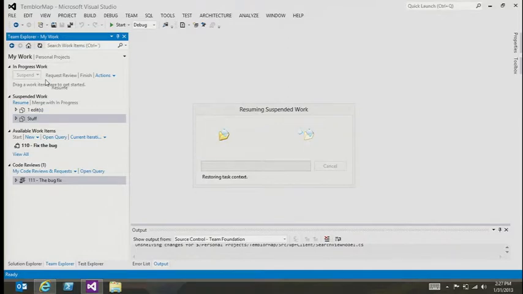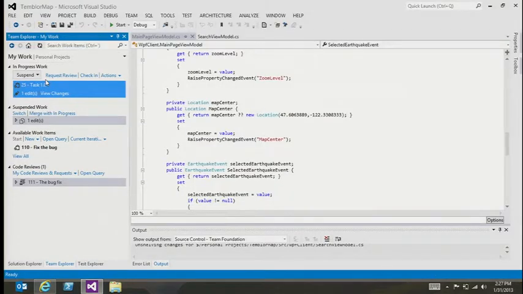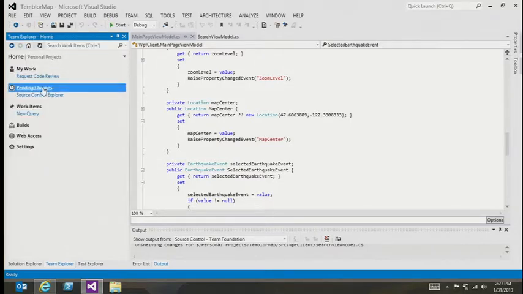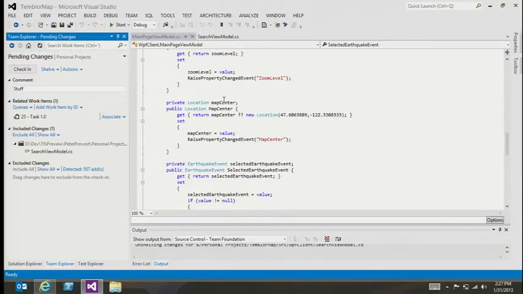And as you'll see, Visual Studio is going to return me right back to where it was. Same files open, same locations in the file, same everything. The task is active. My change sets are restored. I'm right back where I was. And in fact, if we look at my pending changes list, you'll see that I'm right back to the same edits I had made before, right up here. So it returned me right back to where I was. So you came in, fixed that bug. Okay, fine. A couple of minutes later, I've returned right back to where I need to start from.